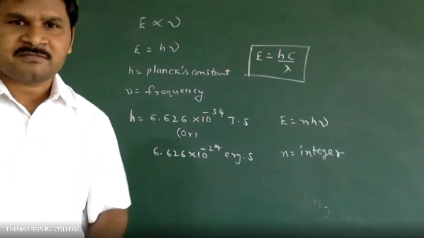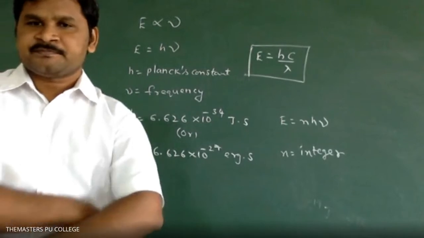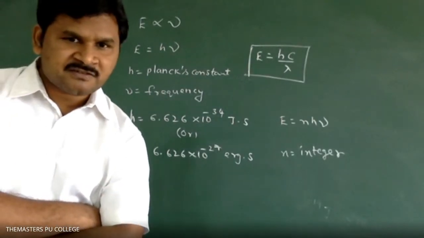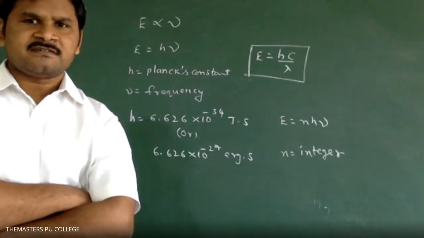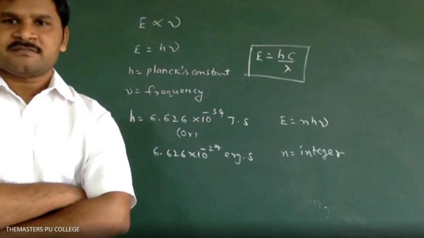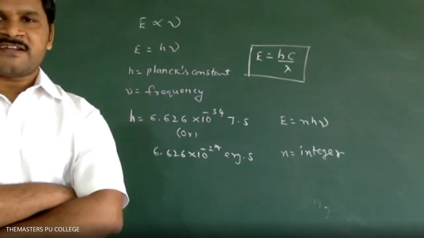Please write down the problem. Integer is always a whole number. I told you whole number multiples. You should not say fractional values, and negative values are not possible. The number should not be negative.